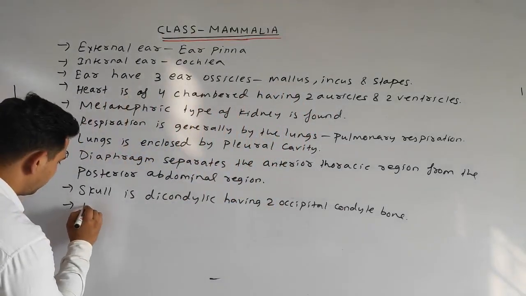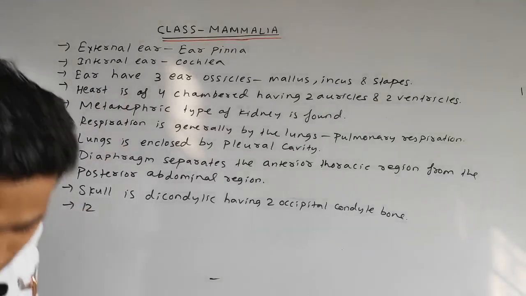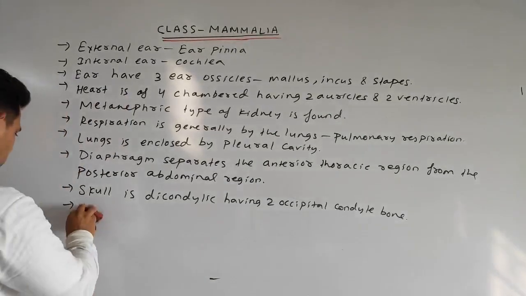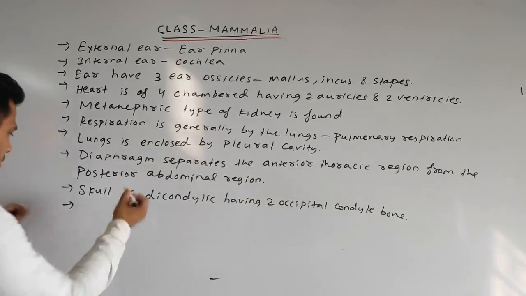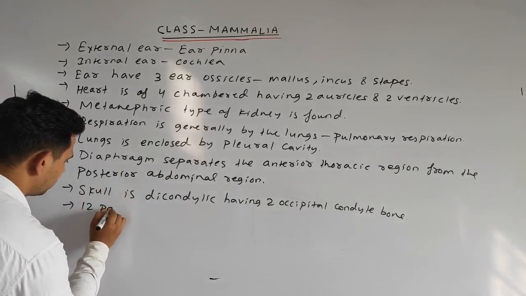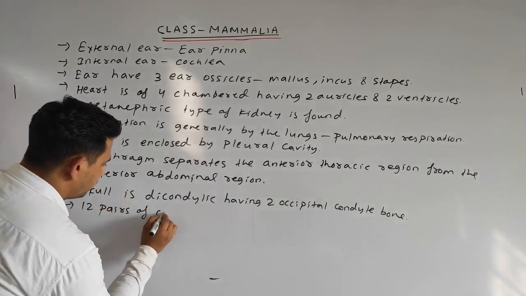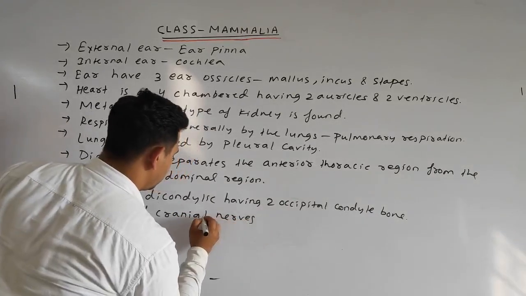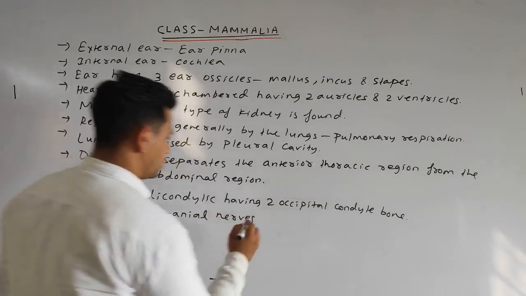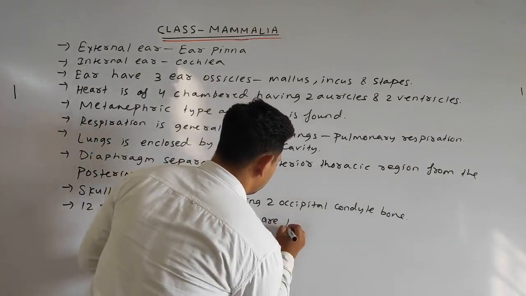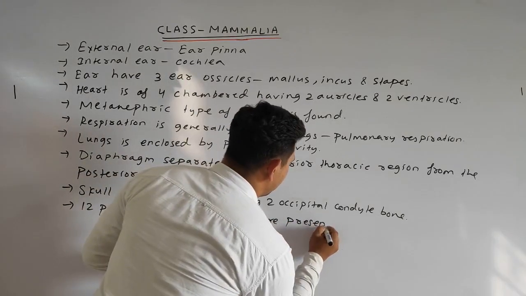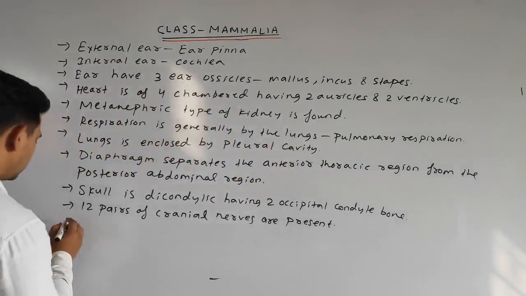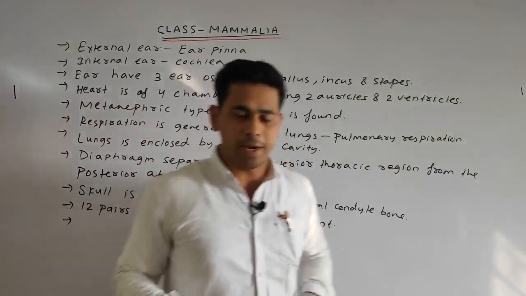12 pairs of cranial nerves are present. What are the cranial nerves? I am not writing because you know already, means the nerves which arise from the brain.